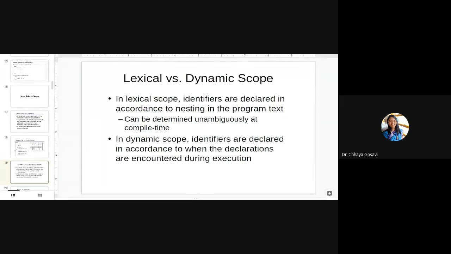In case of dynamic scope, the identifiers are declared in accordance to when the declarations are encountered during execution. So when you call the method, memory is allocated and that variable is available. It depends upon when you call that particular method. It is not determined at compile time, it is considered at runtime. We are going to see more on lexical and dynamic scope in the next slides.